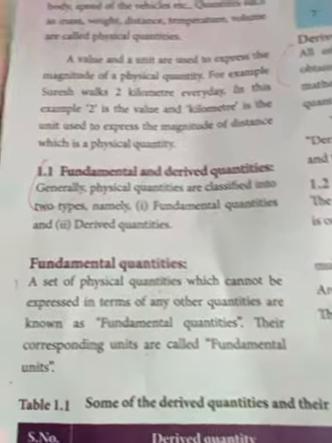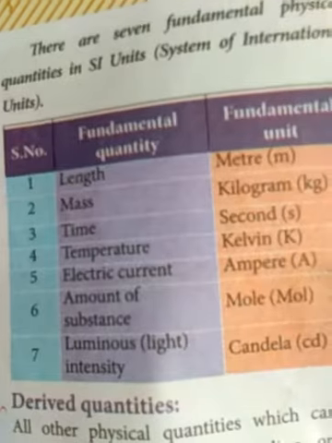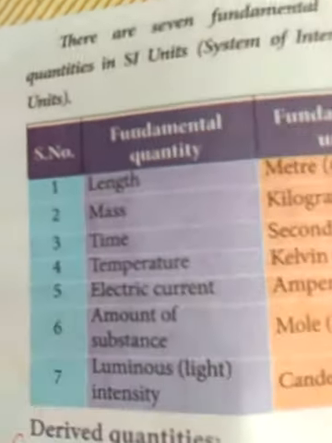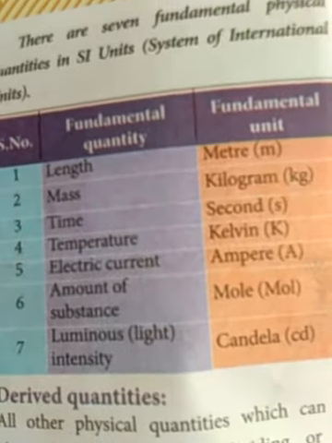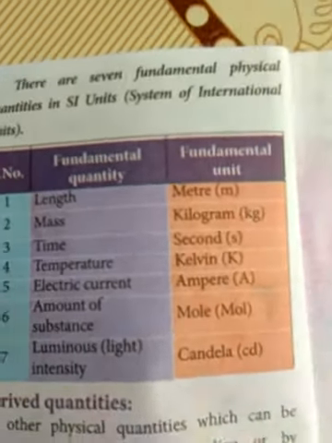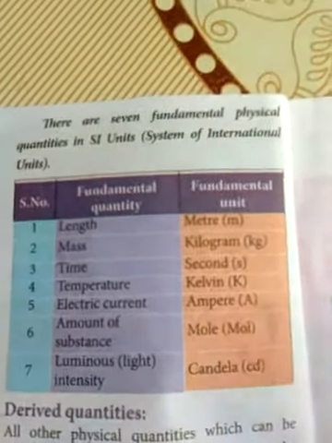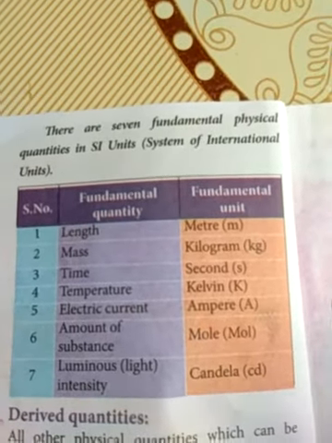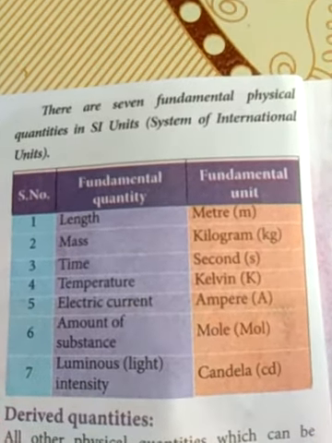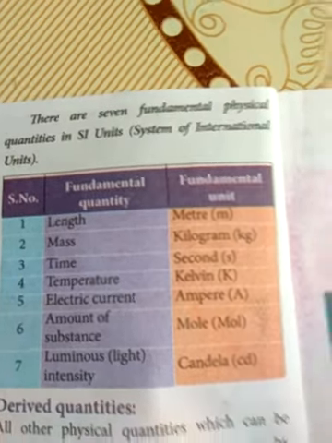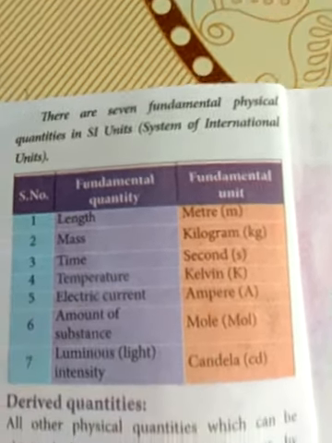There are 7 types of fundamental quantities in SI units: length, mass, time, temperature, electric current, amount of substance, and luminous intensity. Length is measured in meter, mass in kilogram, time in second, temperature in Kelvin, electric current in ampere, amount of substance in mole, and luminous intensity in candela. These are the fundamental units.